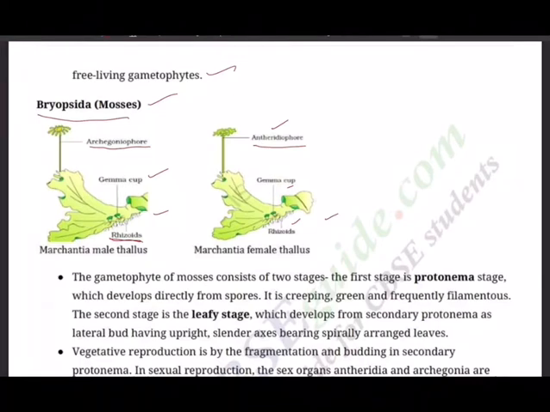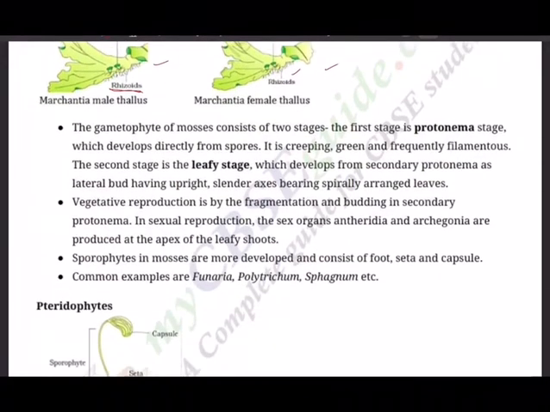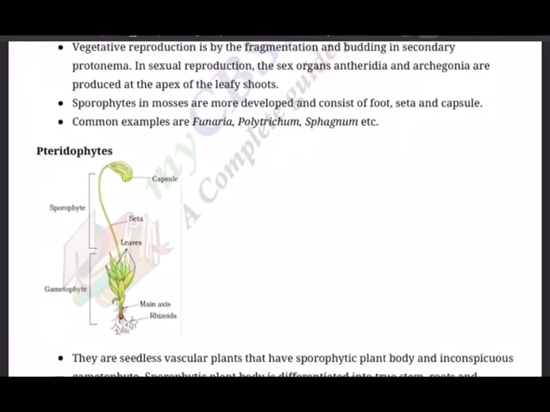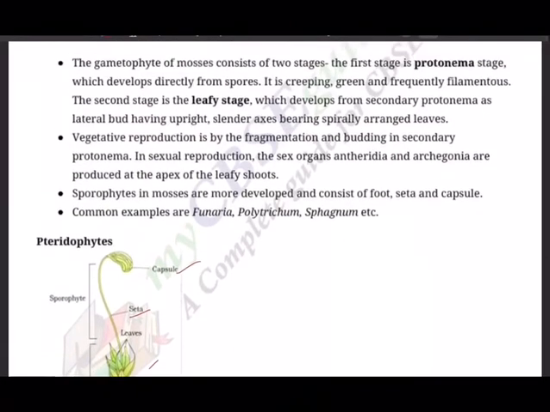Sex organs develop from the superficial cells at the apex of the leafy gametophore, differentiated into foot, seta, and capsule. Yes, you can see here the foot, seta, and capsule, and the sporogenous tissue develops from the outer layer of endothecium.